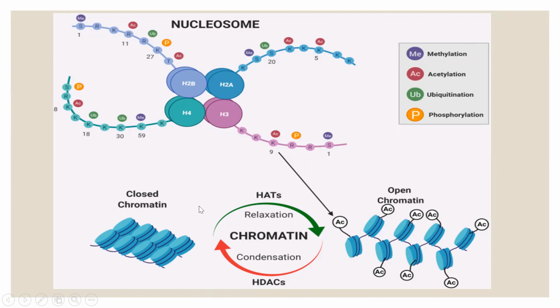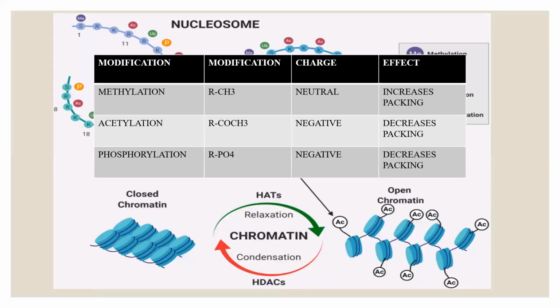So here in the below area, we see there are some enzymes, that is histone acetyltransferases and histone deacetylases. When there is histone acetyltransferase activity, it is going to relax or open the closed chromatin. The reverse is also possible: the open chromatin can be closed with the help of histone deacetylases. So it's not always that the addition of a functional group is going to result in the opening or closing of chromatin.